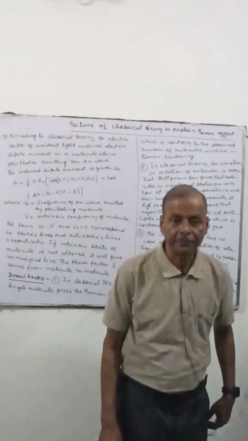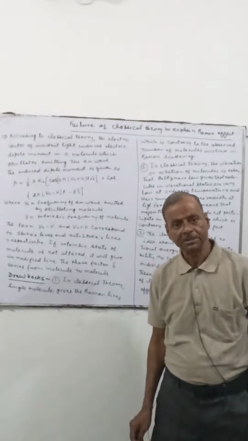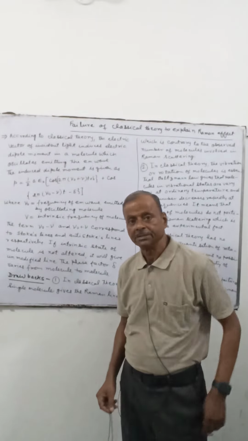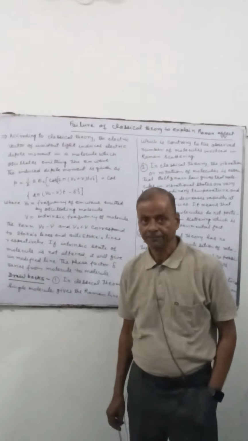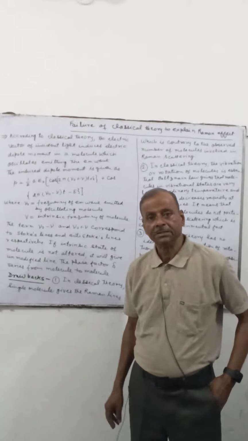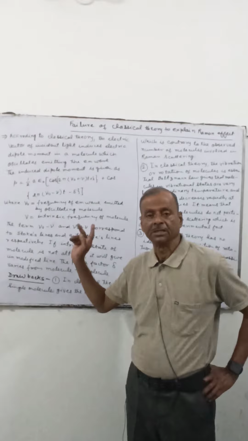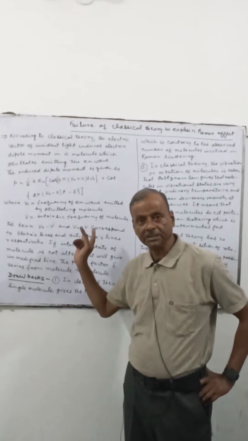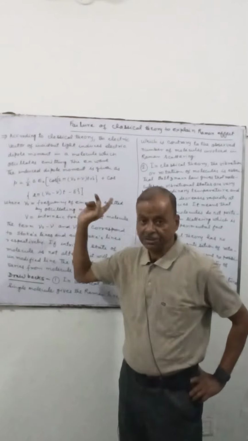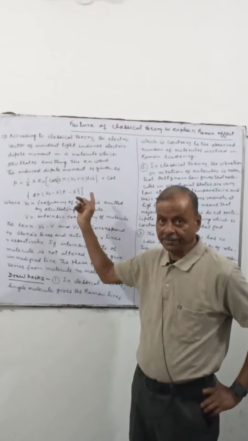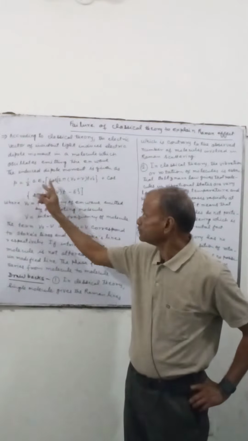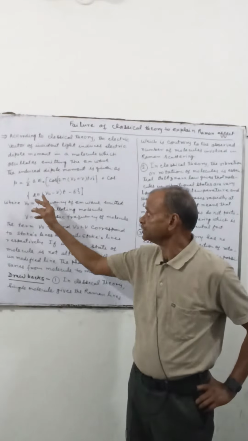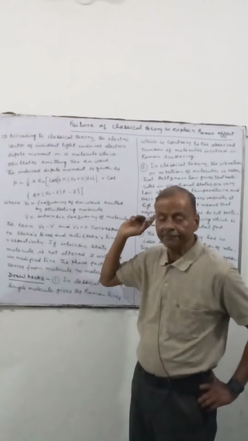Failure of classical theory to explain the Raman effect. According to classical theory, the light wave is nothing but the electromagnetic wave, which has the electric vector and the magnetic vector. The electric vector of the light induces an electric dipole moment in the molecule, which oscillates, giving the electromagnetic wave. So the induced dipole moment of the molecule is given by this relation as we have written here.